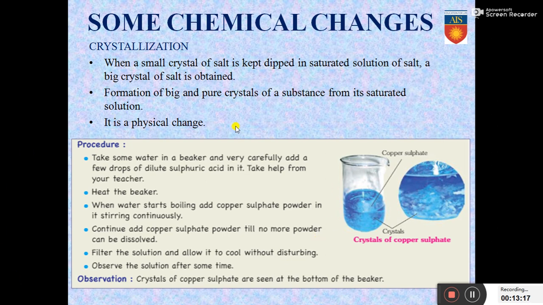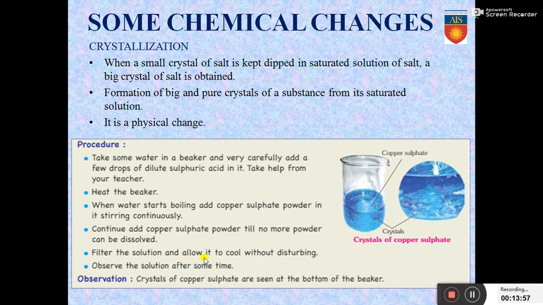Let us have a look at this activity. Take some water in a beaker and very carefully add a few drops of dilute sulfuric acid to it. Take help of your teacher. When the water starts boiling, add copper sulfate powder in it and stir continuously. So copper sulfate, blue vitriol, the one we have studied before, is added to this water solution and continuously stirred. Continue adding copper sulfate till no more powder can be dissolved. Meaning what? We have to make a saturated solution of copper sulfate.